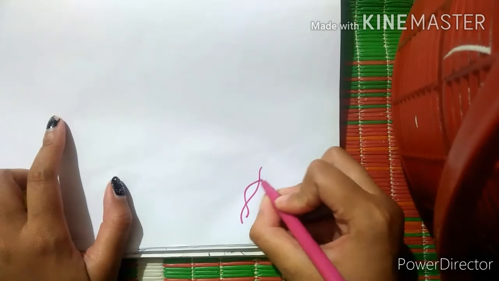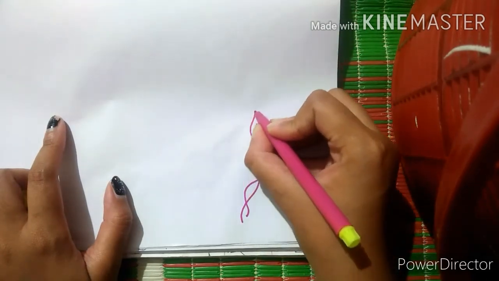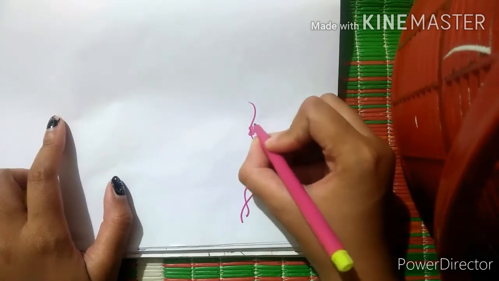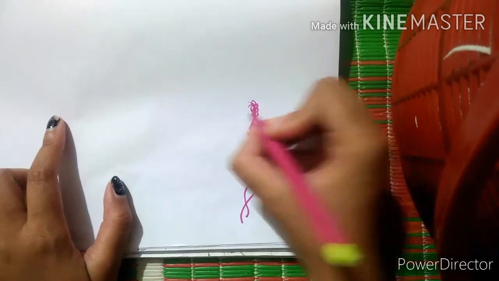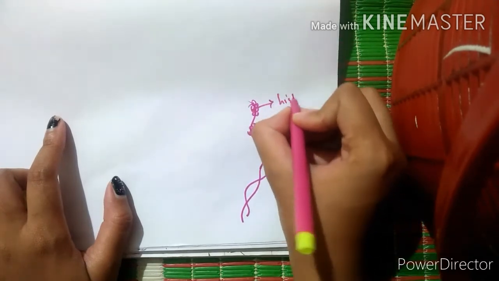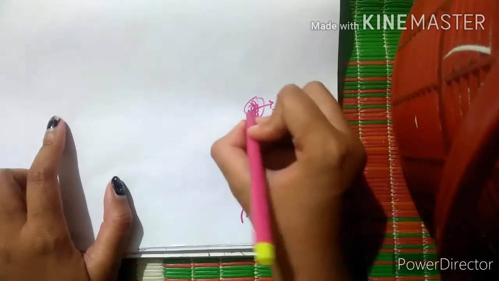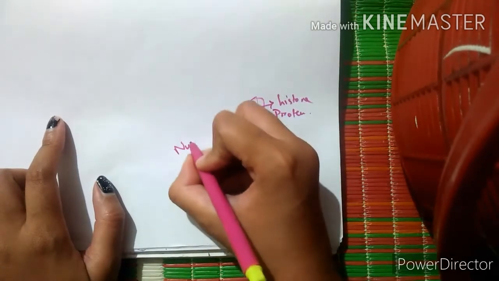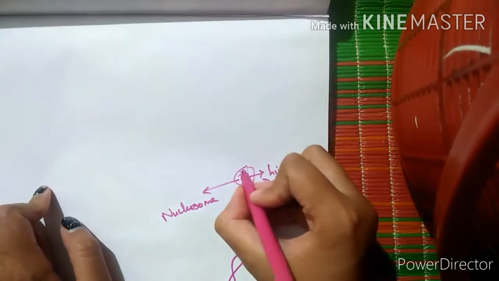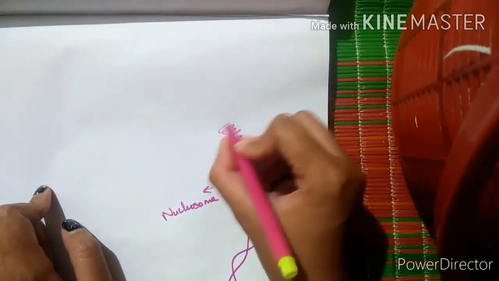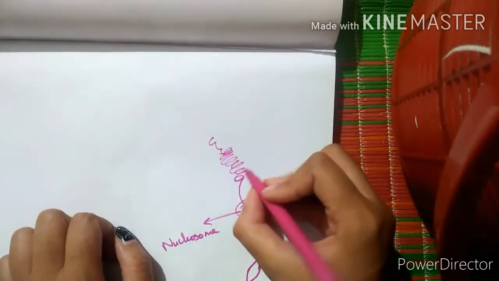This is the DNA which is embedded with the histone protein, 8 histone proteins, like this. These are the histone proteins, and this makes the nucleosome. Now they are further condensed, or further coiled, to form the chromatin fiber.